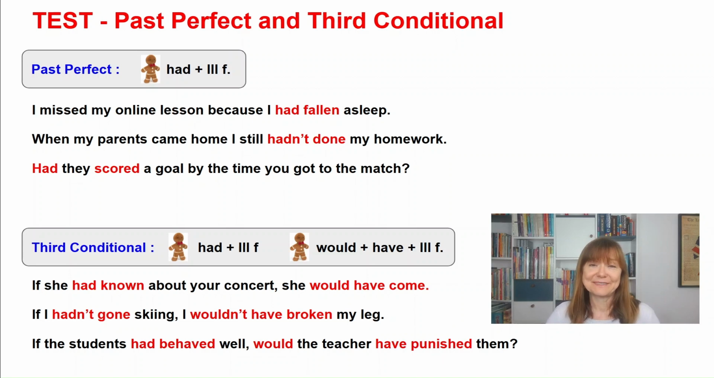Probably something happened. Remember that the third conditional refers only to the past, so something happened in the past, and also the consequences were in the past. If the students had behaved well, that's past perfect again after if. And now the question, would the teacher have punished them? Okay, so you can see how to form a question in third conditional sentence.